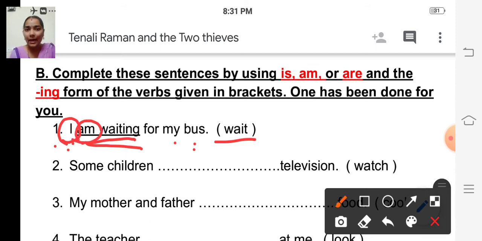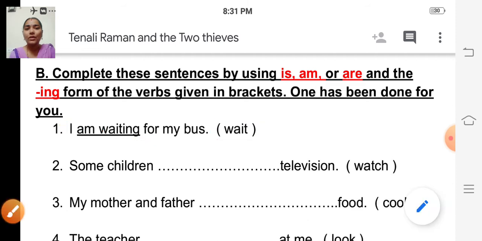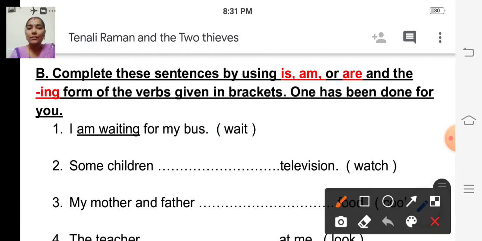I am, and the ing form of the verb. Wait, so we can directly add ing. So, I am waiting for my bus. Similarly, shall we do the remaining sentences?